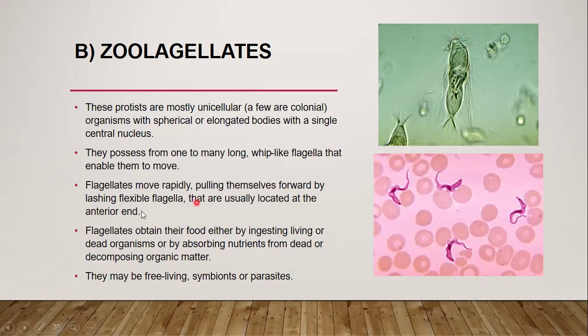Flagellates move rapidly, pulling themselves forward by lashing flexible flagella that are usually located at the anterior end. Flagellates obtain their food either by ingesting living or dead organisms or by absorbing nutrients from dead or decomposing organic matter. They may be free-living, symbionts, or parasites.